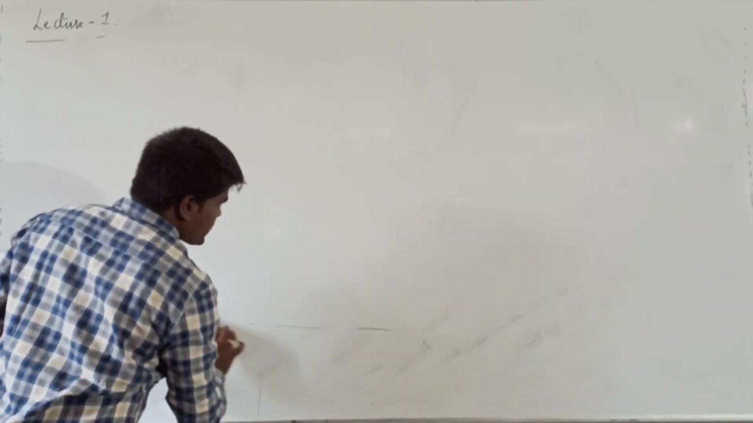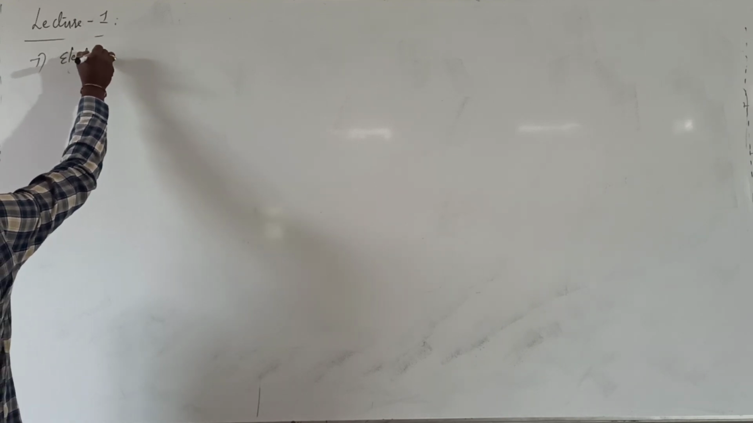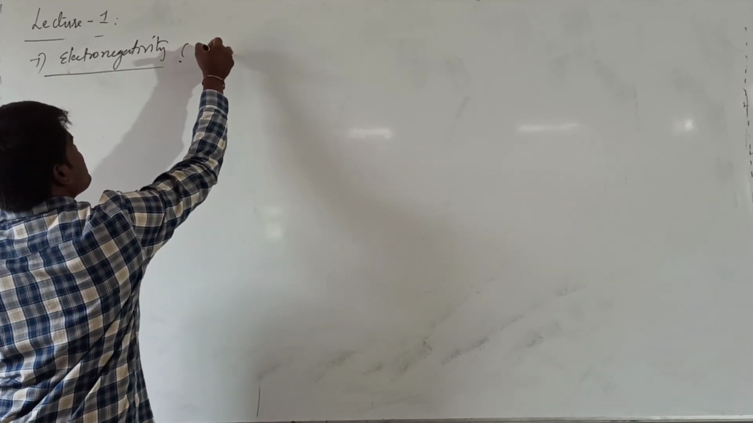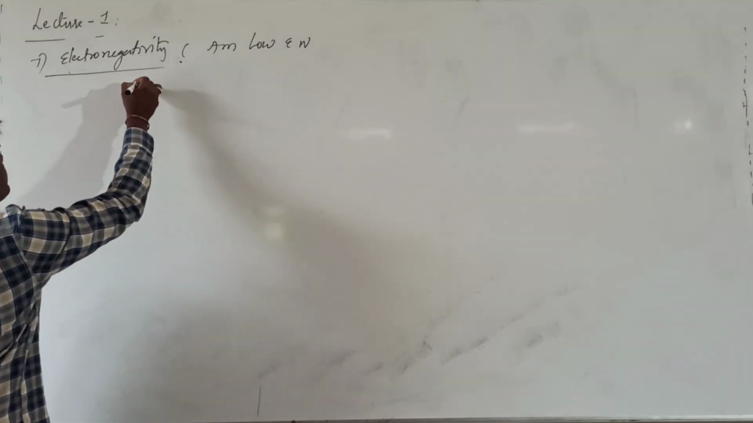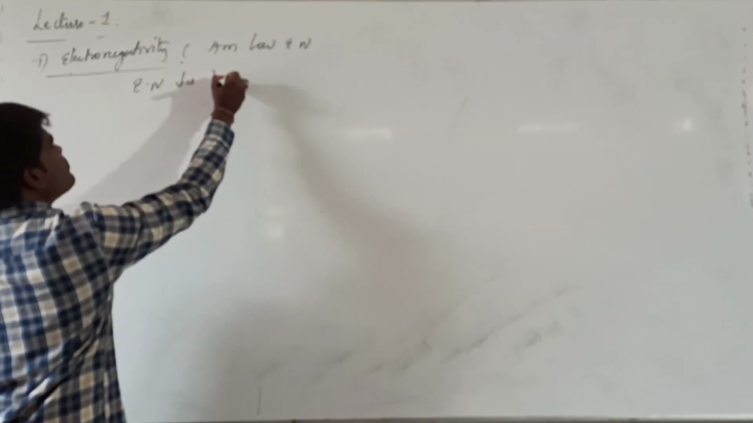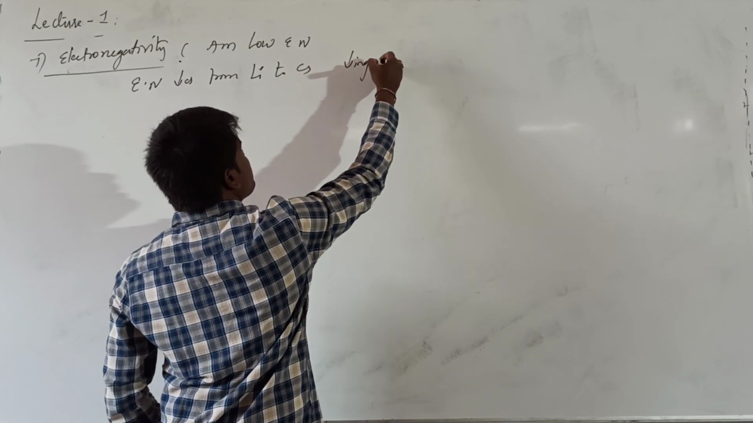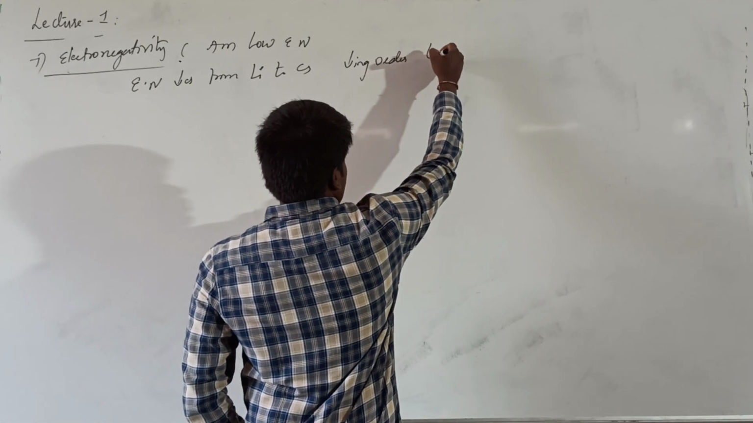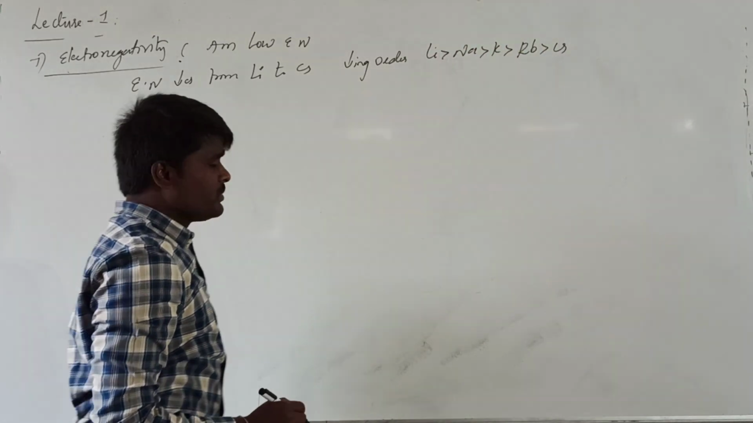The next physical property we will discuss is electronegativity. Generally, alkali metals have low electronegativities, and electronegativity decreases from lithium to cesium. So what will be the decreasing order? Because of the larger size, their electronegativity is relatively less. So it decreases from lithium to sodium, sodium to potassium, potassium to rubidium, rubidium to cesium.